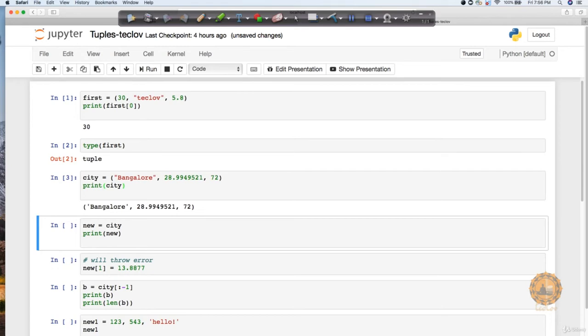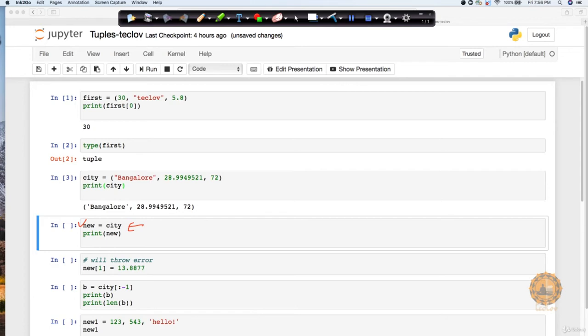Now I am going to create a new variable called new and assign the city tuple to it. We want to see whether this new variable is going to be of tuple type or something else, or what exactly it is going to contain.